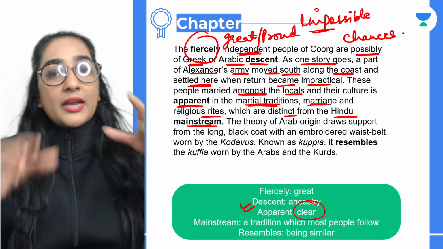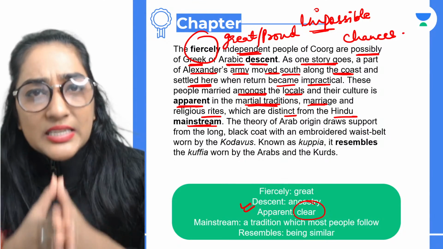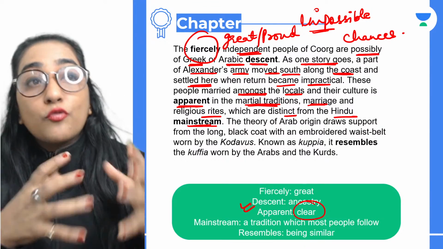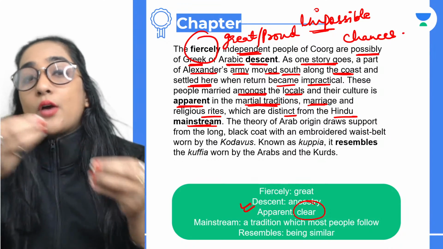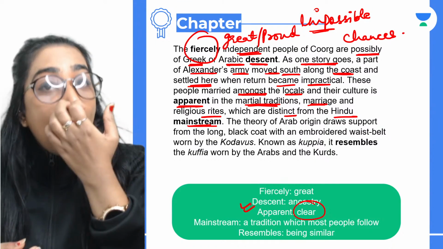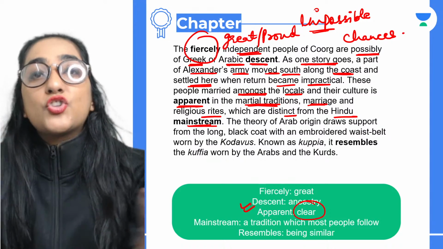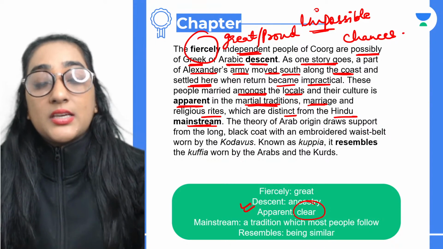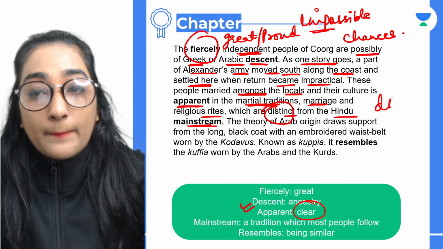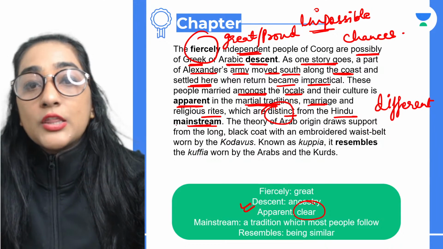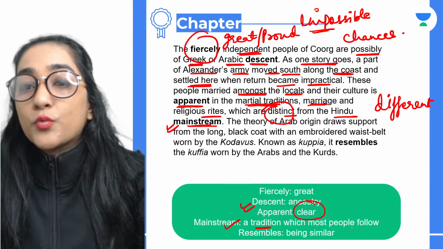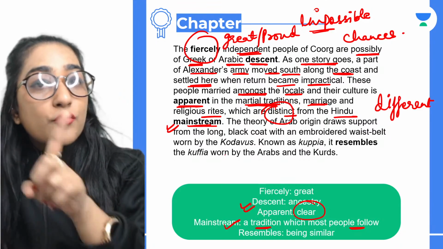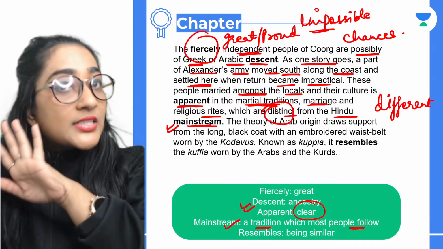So now they are saying that this is very much visible and we can see that this is so clear in the martial traditions. Martial refers to the warrior traditions, the way they carry out their rituals, their customs, their marriages, that is their weddings, and all the religious ceremonies. Religious rites refers to all the religious ceremonies which are distinct. Distinct basically means different from the Hindu mainstream. Mainstream refers to a tradition which most people follow. So it is saying that the tradition of the people of Coorg is completely different from the tradition of the Hindus. It's not the same.